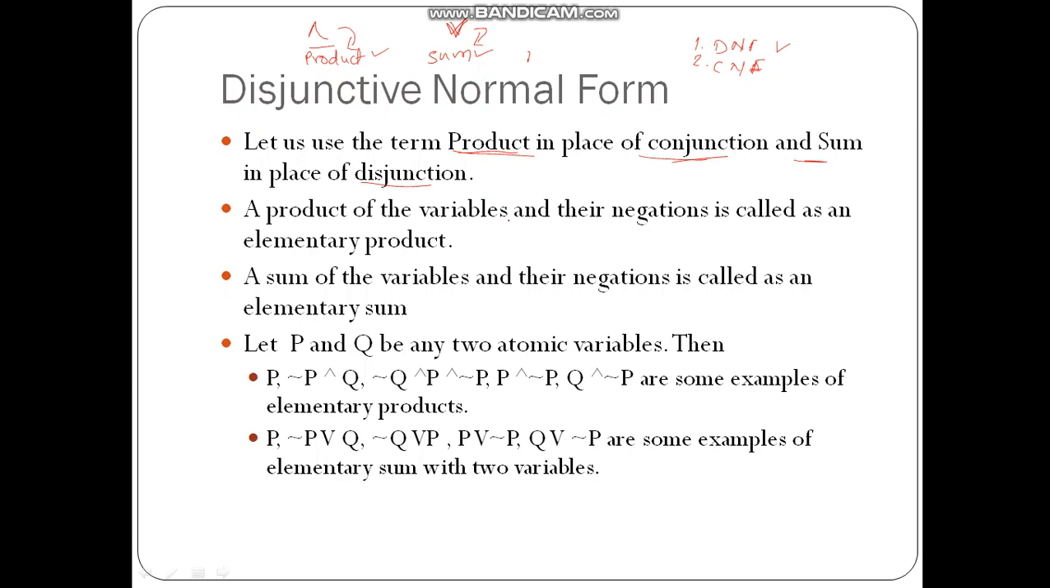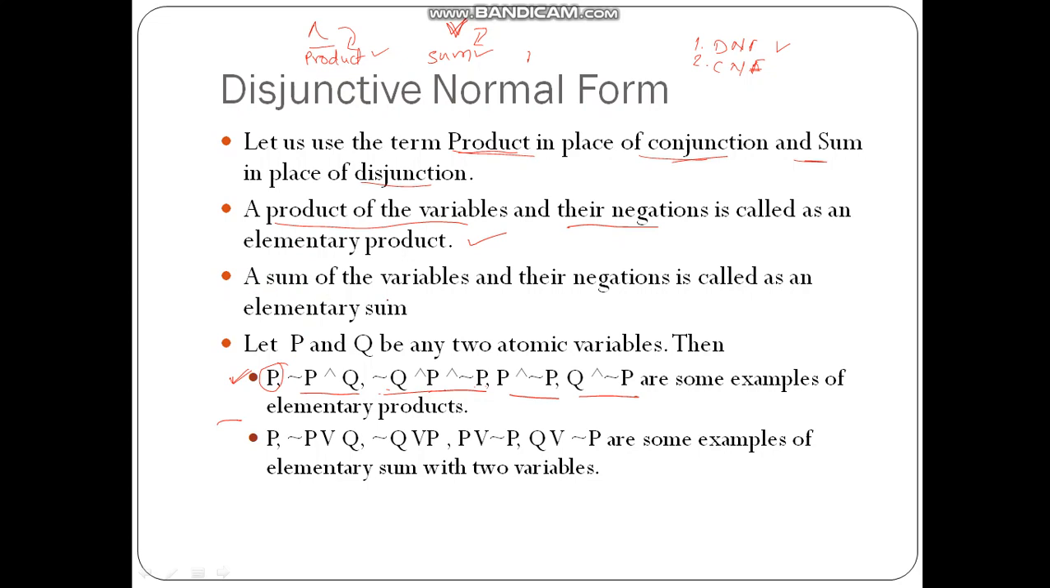Now let us define what is a product of variables. A product of variables and their negations is called an elementary product. For example, not P and Q, Q and not P, not P and not Q, P and not P, Q and not P, or just a P. These are all called elementary products.